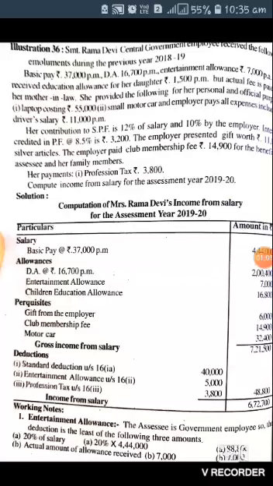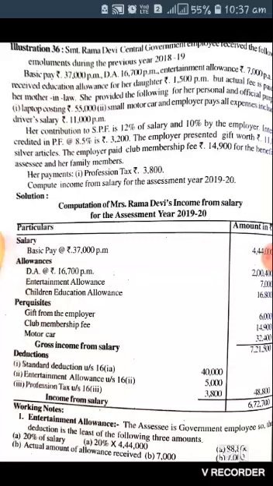And interest credited in PF is 8.5%, that is 3,200, and the employer presented a gift worth 11,000, silver articles, and the employer paid a club membership fee of 14,900 for the benefit of the assessee and her family members, and her profession tax is 3,800. We are asked to compute the income from salary for the assessment year 2019-20.